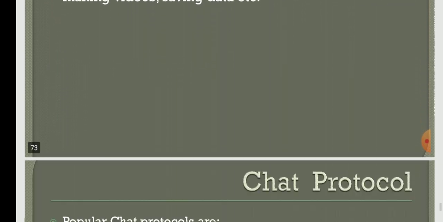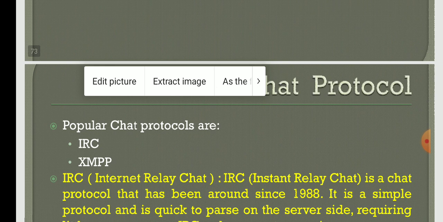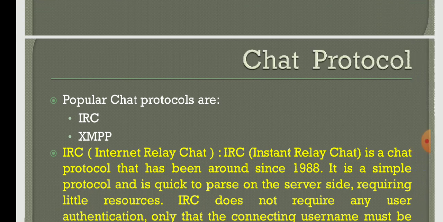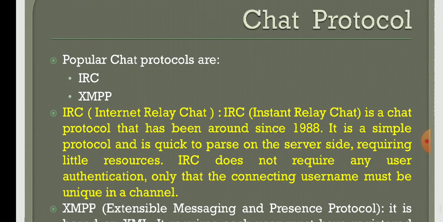Next thing is chat protocols. We have discussed these chat protocols already, like IRC. I said already, IRC is internet relay chat. It was introduced in the year 1988. It is a simple protocol. It will be supporting text chatting.